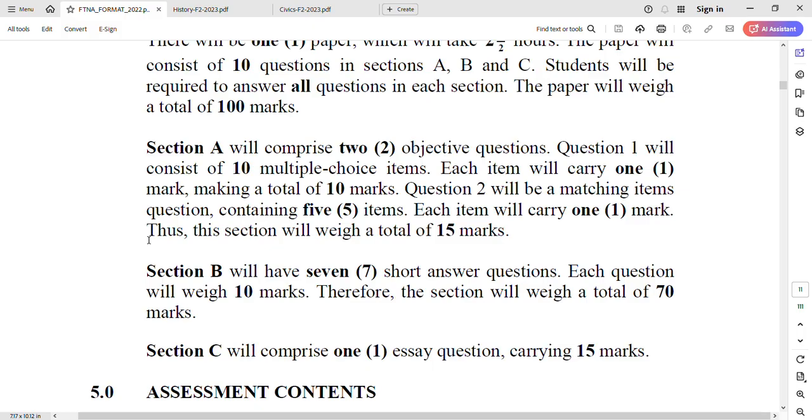It can be differentiate, it can be arrange the sentences, it can be draw the map of Africa, or they give you a map and you locate the historical sites, or they can ask you to define some concepts, they can ask you about years, any cases they can ask you here. We don't know exactly what the nature of the question will be, but what we know is it is a brief explanation.